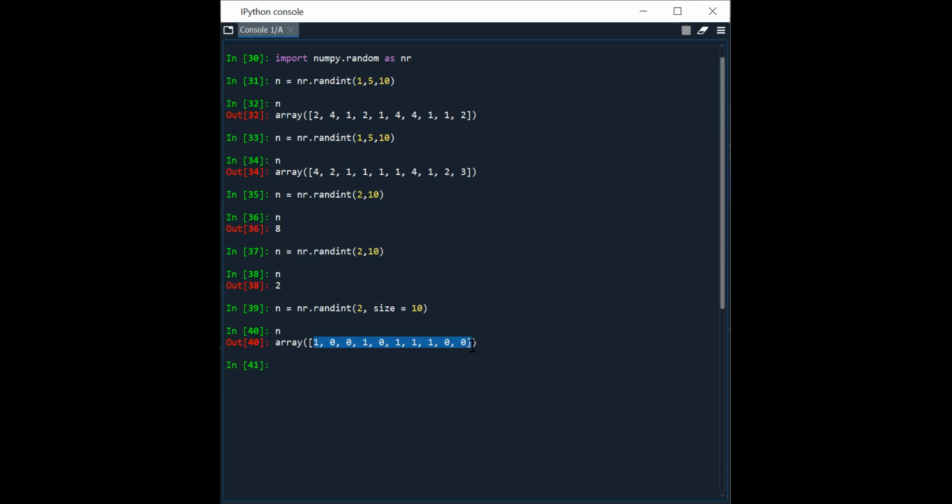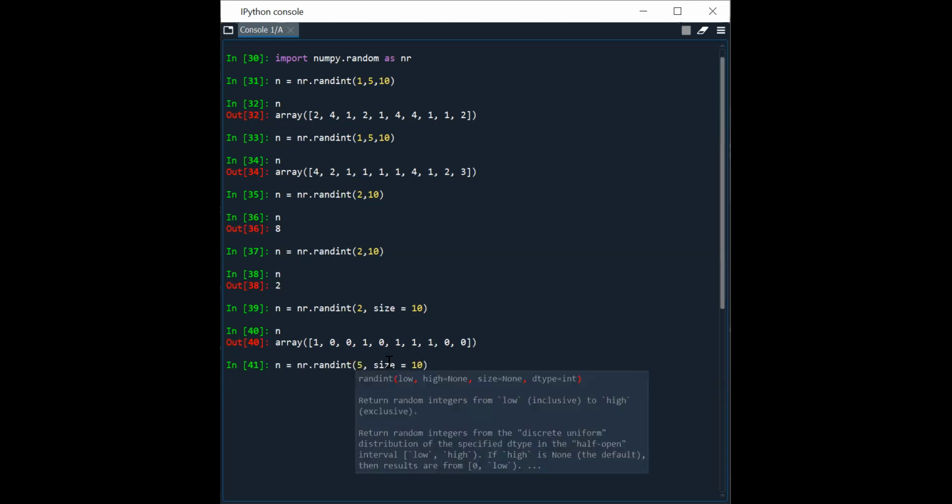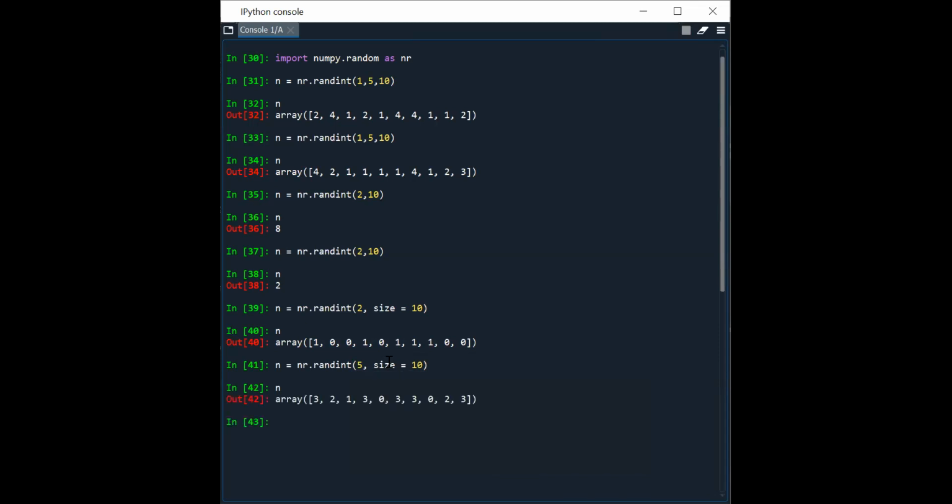What are the possible values? 0 and 1 only. Let's check with another value, it will be more clear to you. Let's check, I am taking 5. Now you can see it's taking values from 0 to 4, but 4 is not included here.